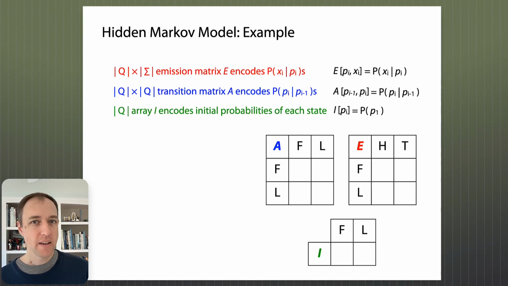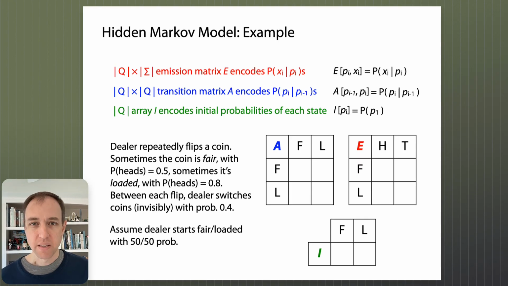So let's go ahead and fill in every conditional probability that would make up the HMM for this occasionally dishonest casino. And that word problem, which I will now bring back, the words of the word problem, give us everything we need to know to fill in every probability in all these tables.